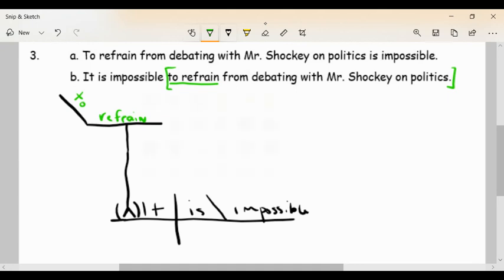And then I have a prepositional phrase. So I'm going to come down refraining. I'm refraining from, and here's what I also did. I did 2 throwbacks to you. I did a throwback to earlier this week with our infinitive, and then I did a throwback to last week with our gerund. Here's that gerund. Did you catch it? Here's that word debating. So I'm going to come out and down and over.